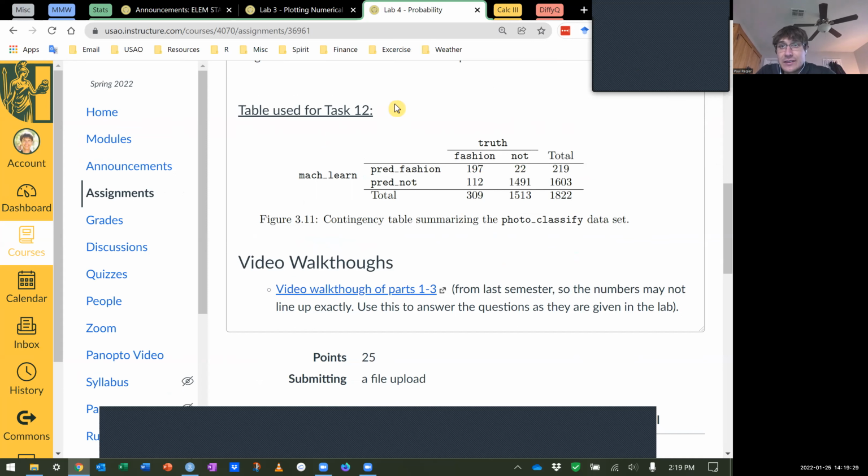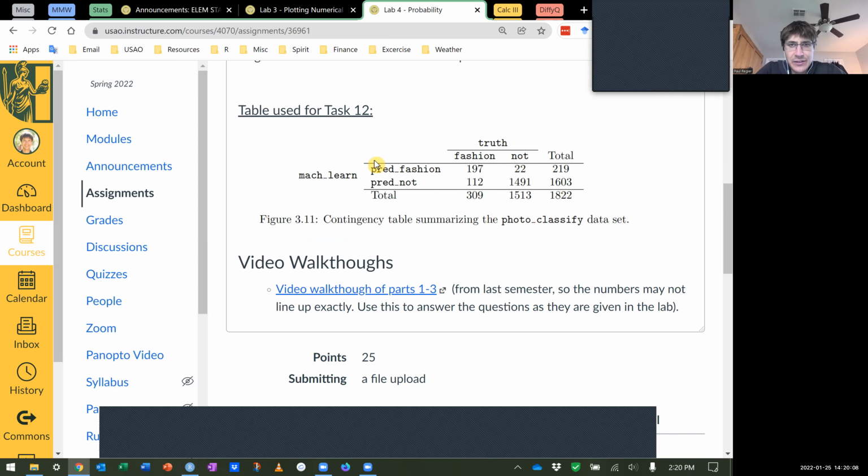It uses algorithms called machine learning to predict whether this is a photo of someone, or a photo that's about cats, or about fashion. In this case, we're looking at fashion, something that has some kind of commercial interest. As humans determine, either the photo is about fashion or it's not. So what this table says is 309 photos were about fashion, 1513 were not, and there was a total of 1822. You add these two numbers together and you get the total. That's what's going on with the columns.